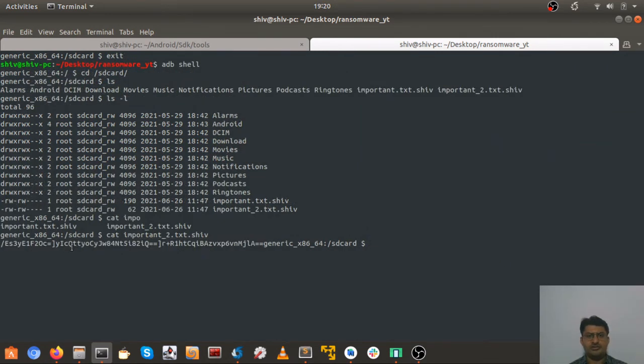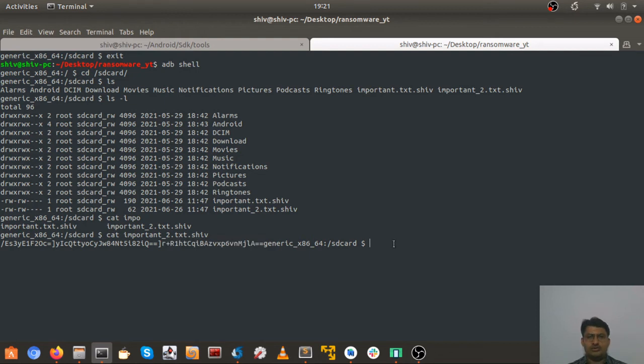So remember we were using a delimiter, so this basically is the delimiter we are using. This, remember, the closing bracket. So in short, this is the salt, this is the initialization vector that was used, and from here is our garbage data, or we can say encrypted data. The important2.shiv file had just a small message, so the encryption is smaller.